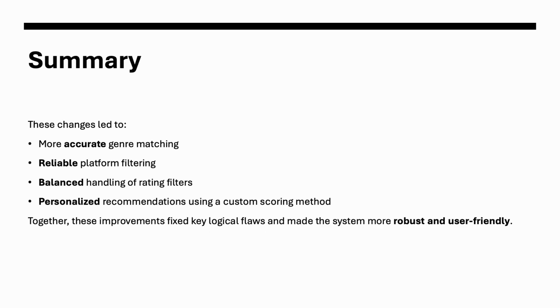In summary, we addressed four major issues. We fixed over-permissive genre filtering, we corrected inconsistent platform parsing, we added safeguards to avoid overfiltering by rating, and we introduced a simple scoring system for relevance-based ranking. Together, these changes made our recommender engine much more robust and user friendly.